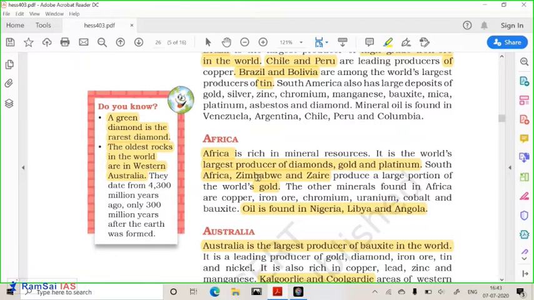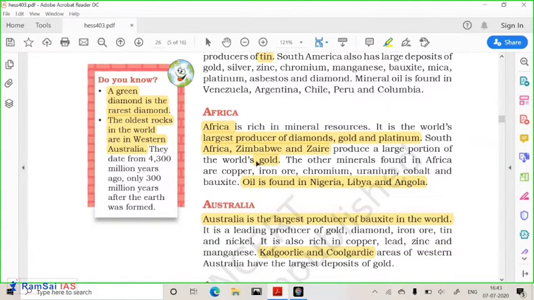Now, let us understand the mineral production in Africa. Africa is very famous for diamonds. You might have seen different movies like Blood Diamond and others, where Africa has been featured.